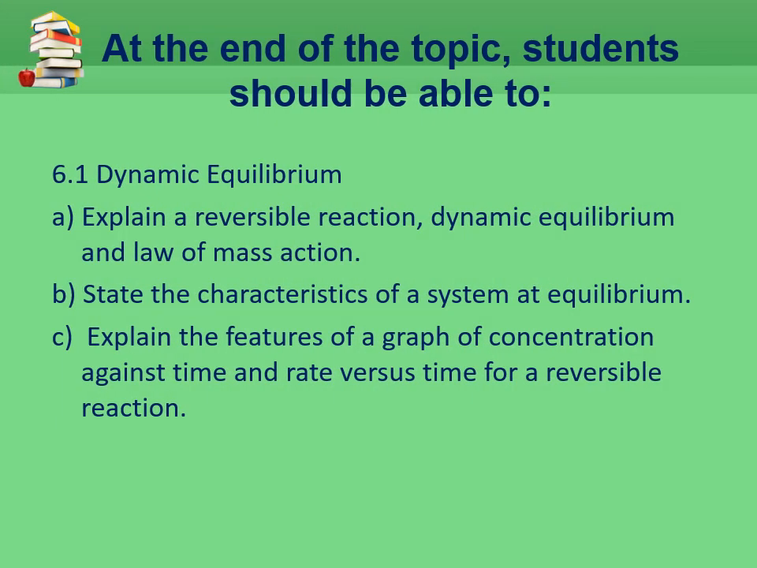What is dynamic equilibrium, reversible reaction, and the law of mass action? We need to state the characteristics of a system at equilibrium and explain the features of a graph of concentration against time and rate versus time for a reversible reaction.